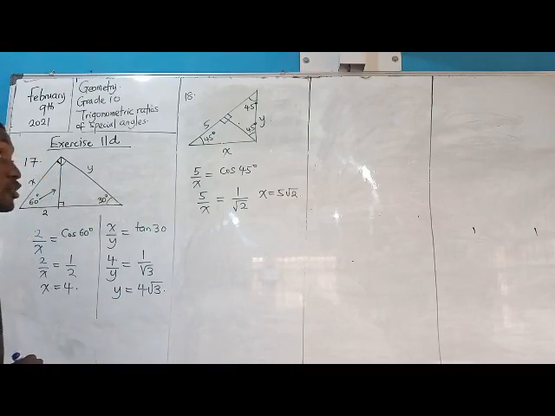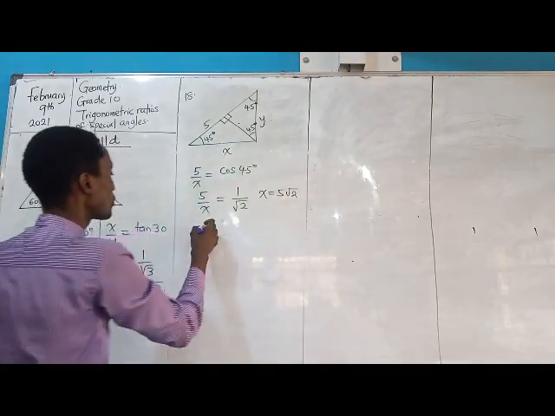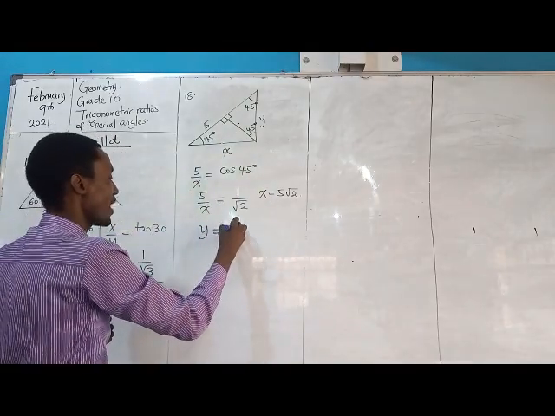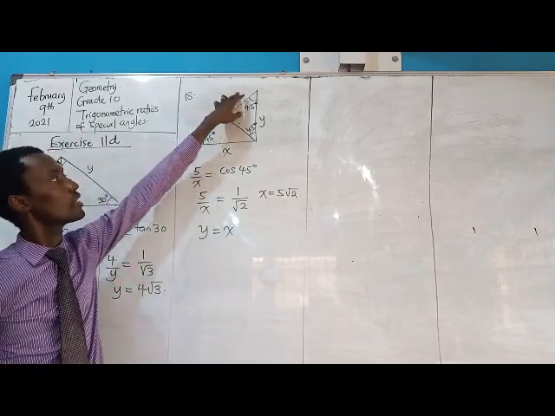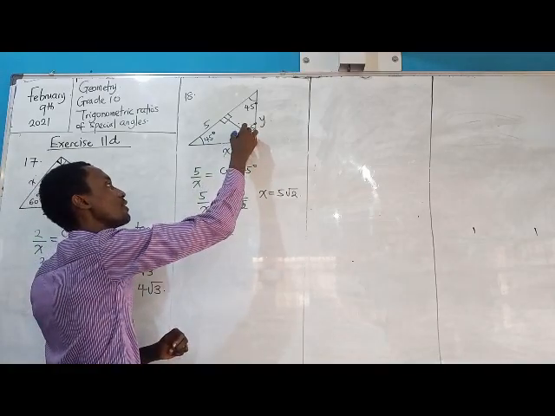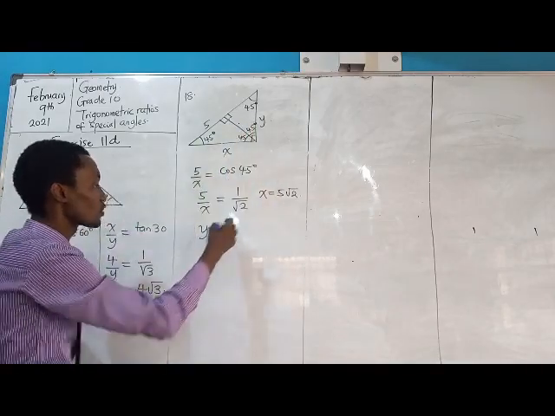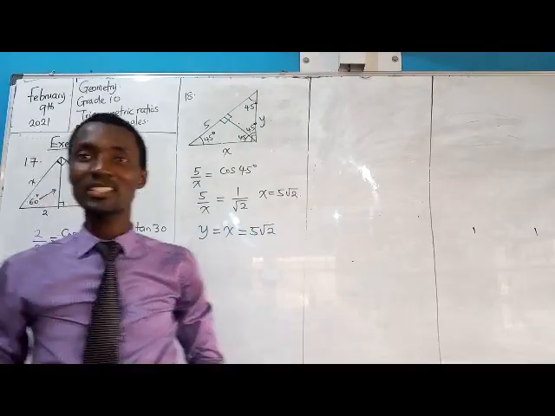Okay, with that settled, what then will be y? With that settled, y will be equal to x. Because this triangle, look at it from this direction, is already another. Look at it, this is 45, this will also be 45. And this will be what? 90 degrees. So this will be equal to what? 5 root 2. And that settles that problem.